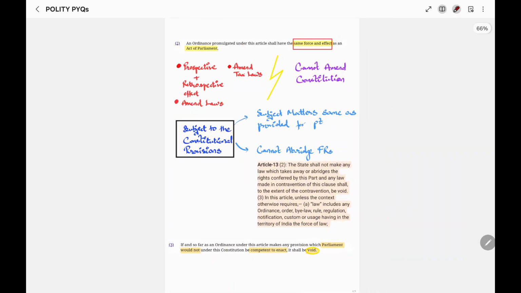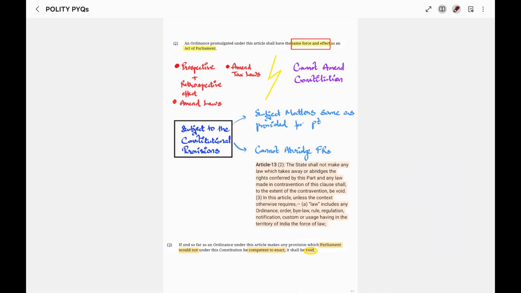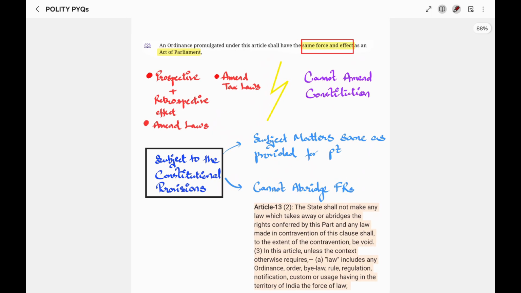Next, we need to see what kind of effect this ordinance has. Now we have already seen that ordinance making power is coextensive with the legislative power of the Parliament. So the ordinance promulgated has the same force and effect as an Act of Parliament.